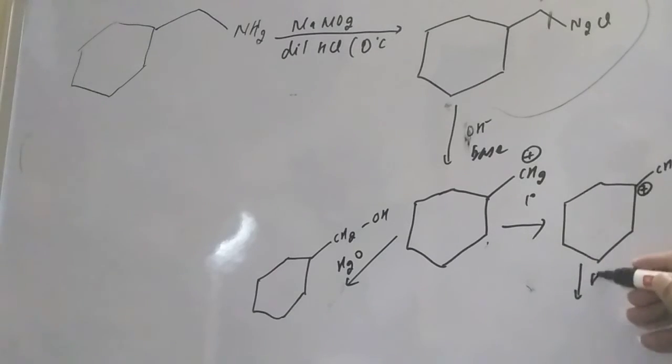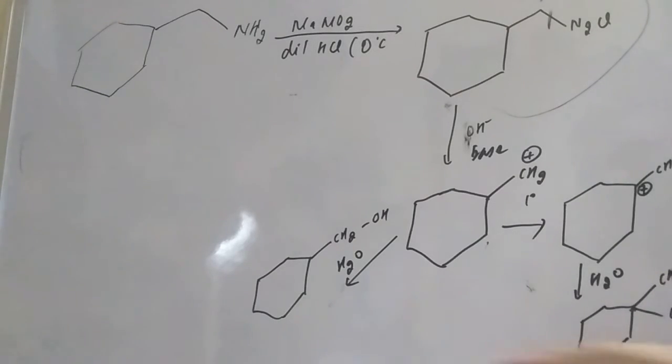Again you take a water molecule, so the second product will have CH3 and downside it will attack, that is OH. So product A is possible and product B is also possible.